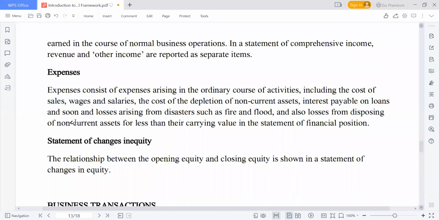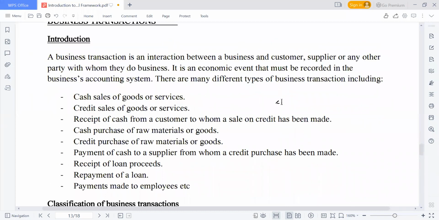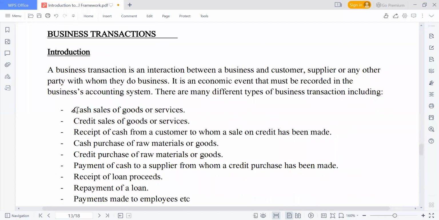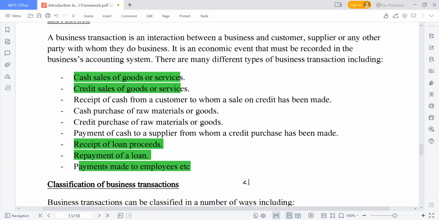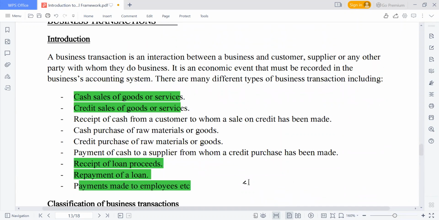So we have different business transactions. There are cash sales of goods, credit sales of goods, receipt of a loan, payment of a loan, payment made to employees. These are business transactions. The process of recording these business transactions is what we call bookkeeping.